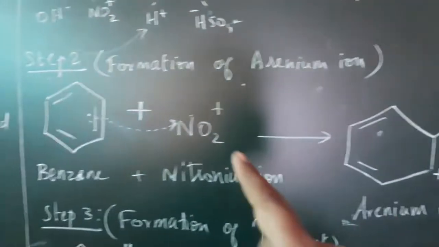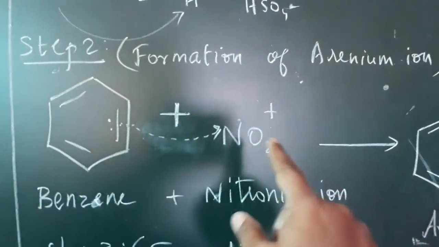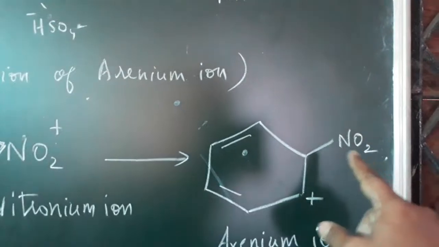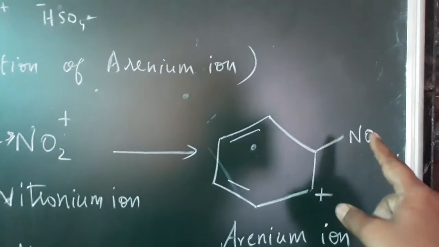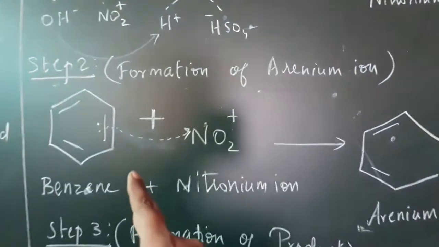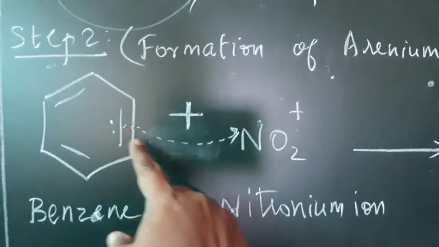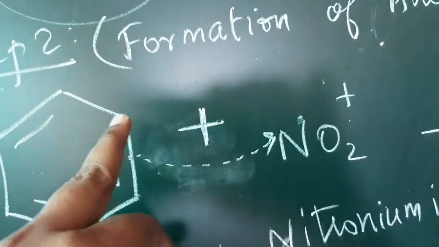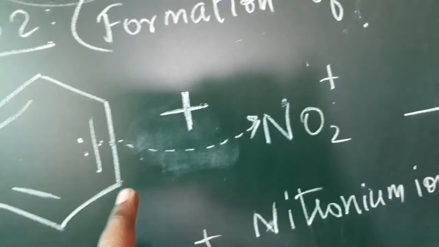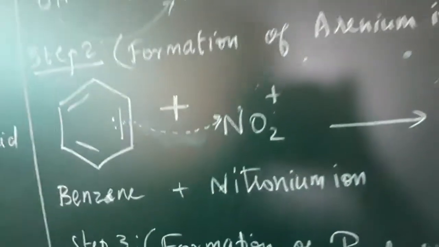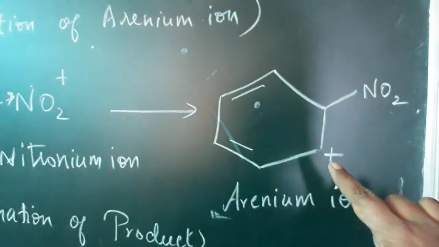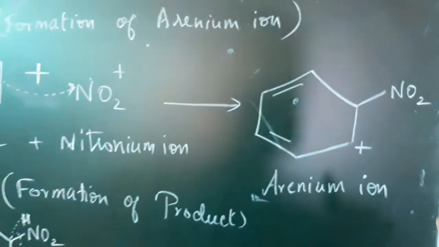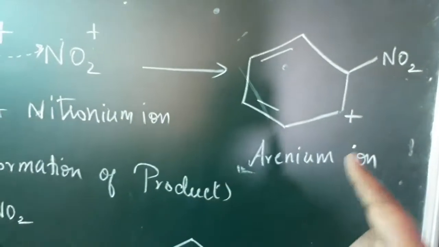Now that electron occupies the position, so it forms a neutral. Here there is no positive, because it gets the electrons, so it attains the neutral state. But in this corner carbon, that electron is lost. These 2 electrons are shared between this carbon and this carbon, but that carbon lost its electron. How can you indicate that they lost the electron? With a positive. So this carbon has a positive, because the electrons are lost here. The name of this compound is arenium ion.